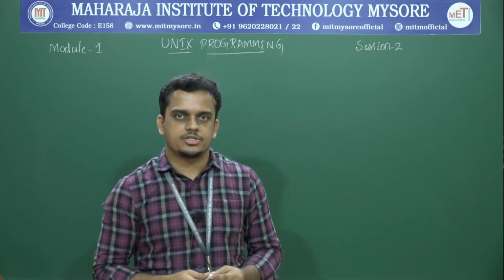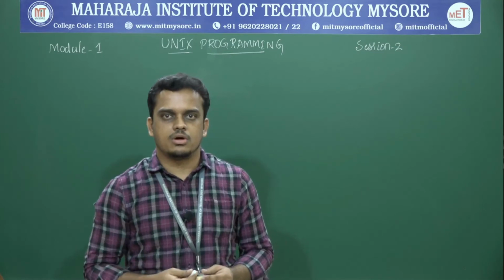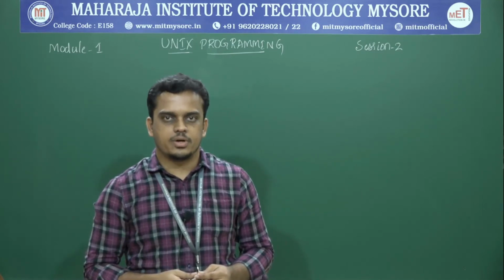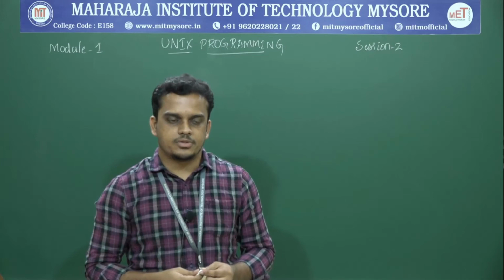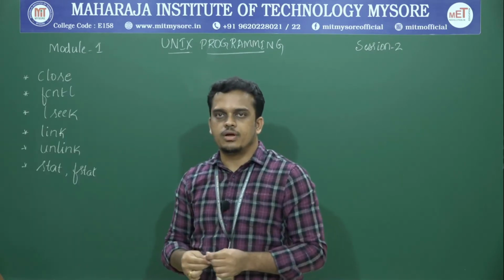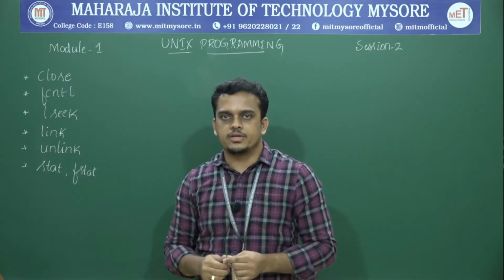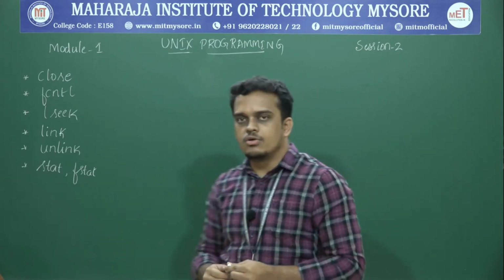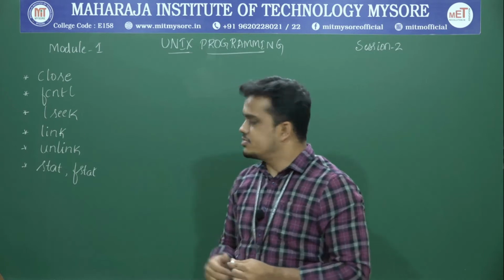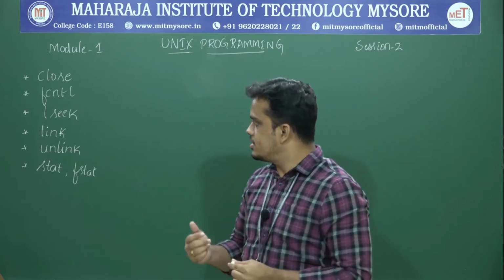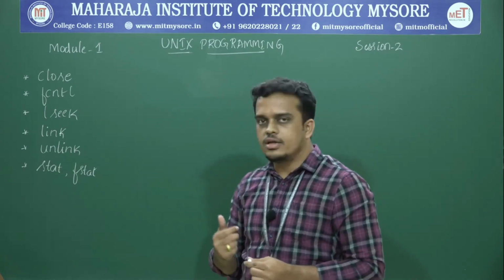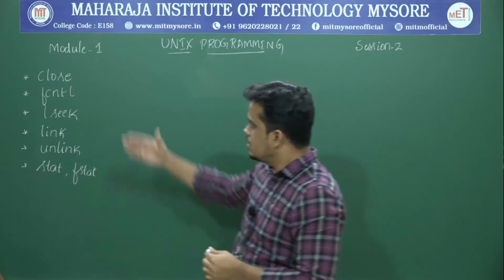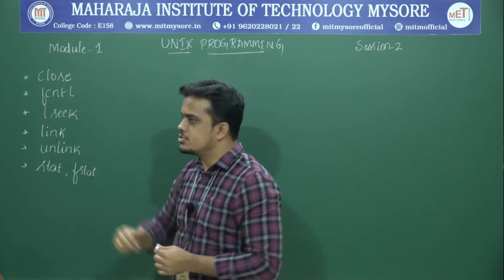Coming to this session, we will continue with more APIs meant for the same general file types. In today's session, we will learn this set of APIs for general file types: close, fcntl, lseek, link, unlink, and then stat and fstat. Coming to the very first one, close.